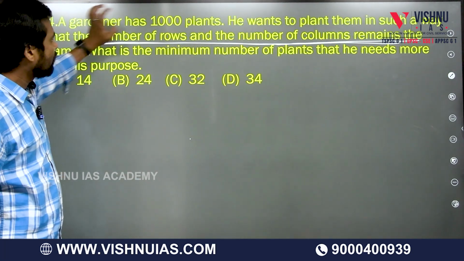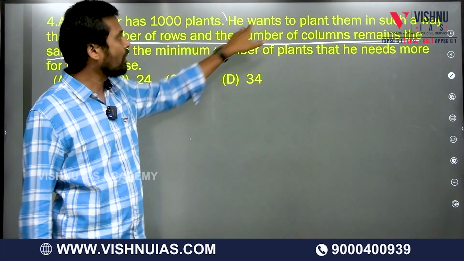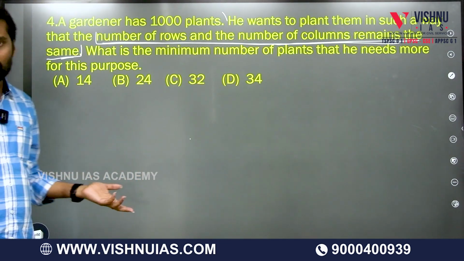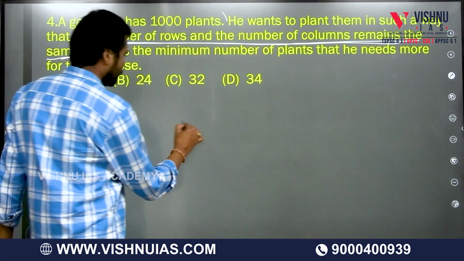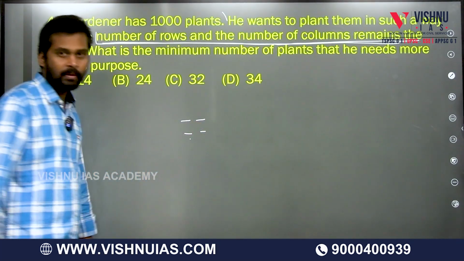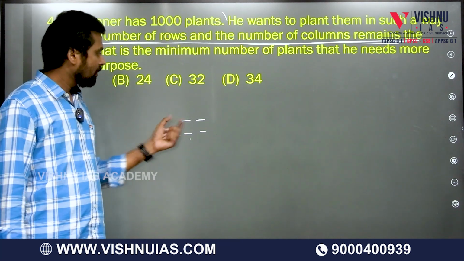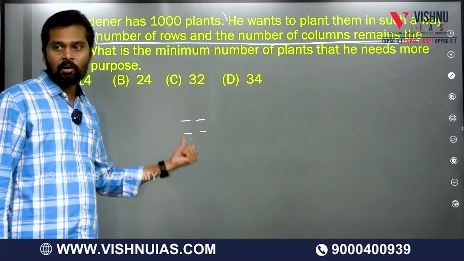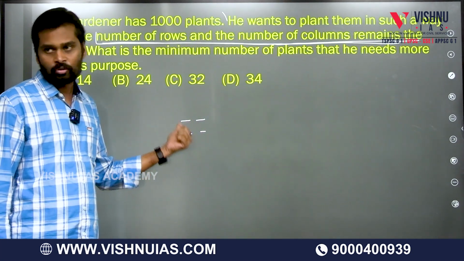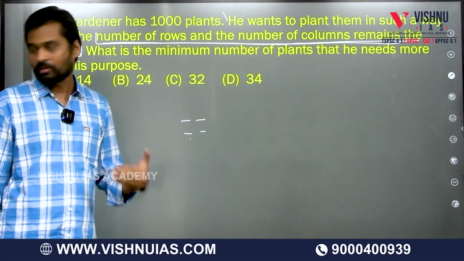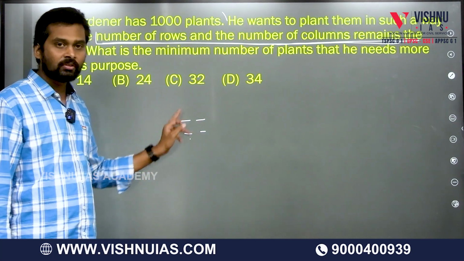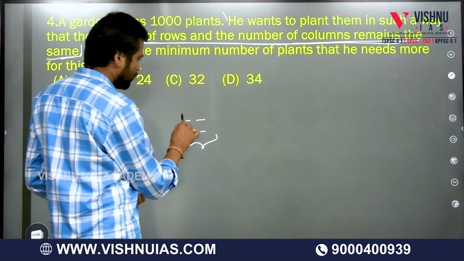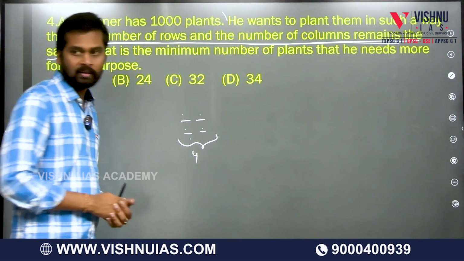Suppose I want to plant them in such a way that the number of rows and the number of columns remain the same. Let's take that. Suppose I want to plant the plants in 2 rows, which means obviously 2 columns also, because my condition is that the number of rows and columns should be the same. 2 rows, 2 columns. Then what would be the final number of plants I am planting? This is 1, 2, 3, 4. So I have 4 plants, right?